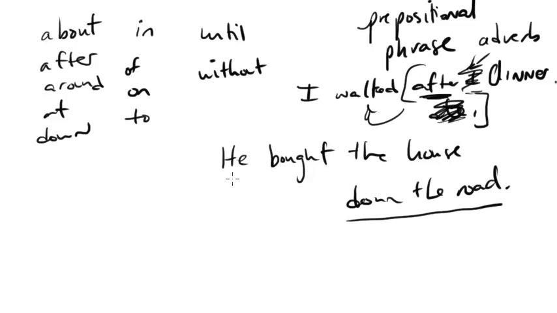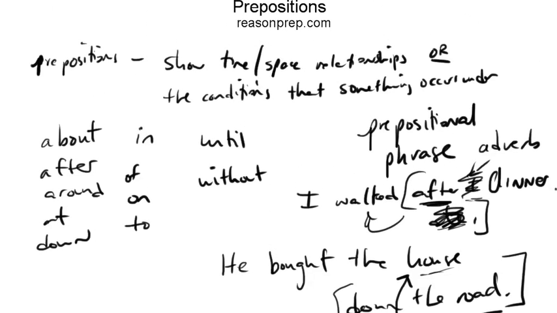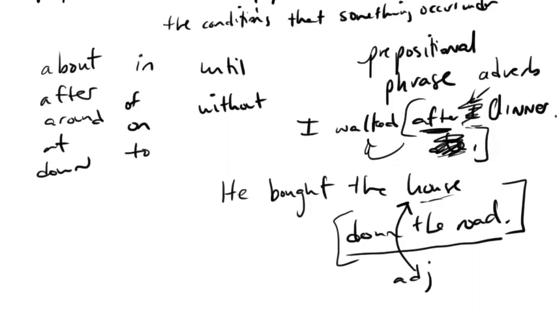Time or space. In this case, he bought the house down the road. This prepositional phrase acts like an adjective because it's describing the house, right? It's telling us what house specifically this person bought, and it's the house down the road. So it tells us where in space this house is. So you can see prepositional phrases can act in many different ways. They can act as adverbs, so they can modify a verb, and this is where generally the conditions that something occurs under comes in, right?